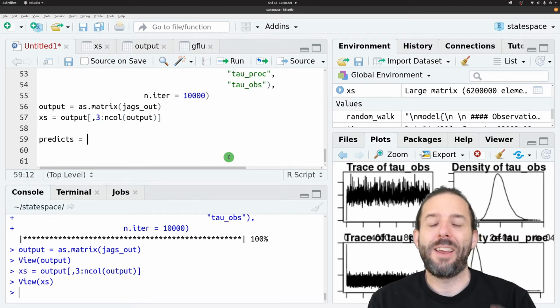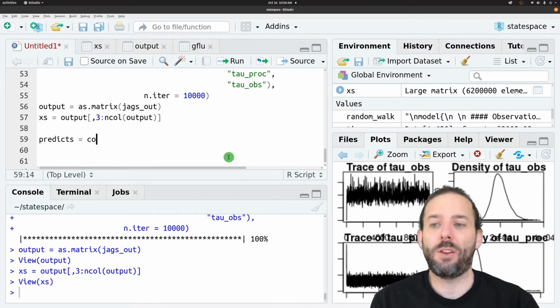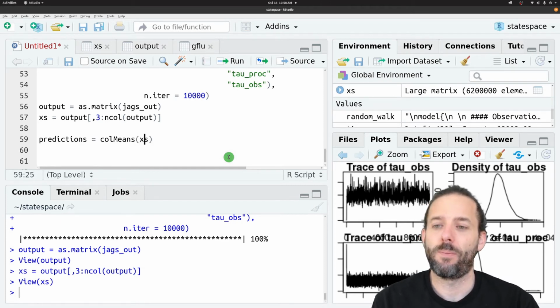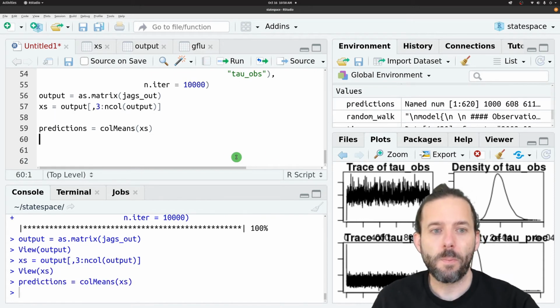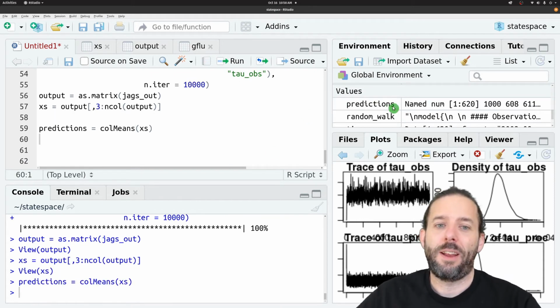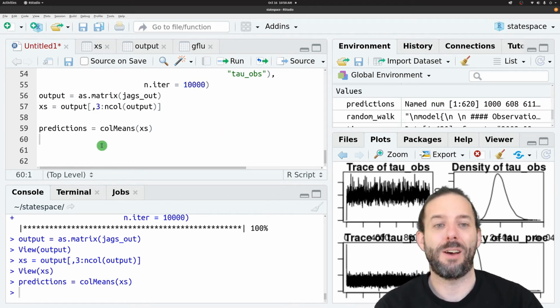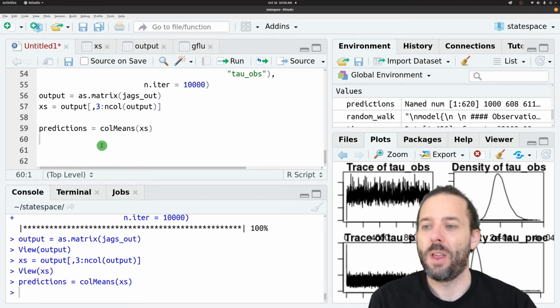And we can get the average within each column using the function colMeans with a capital M. And so now we've just got a vector of predictions, which are the averages for each time step.